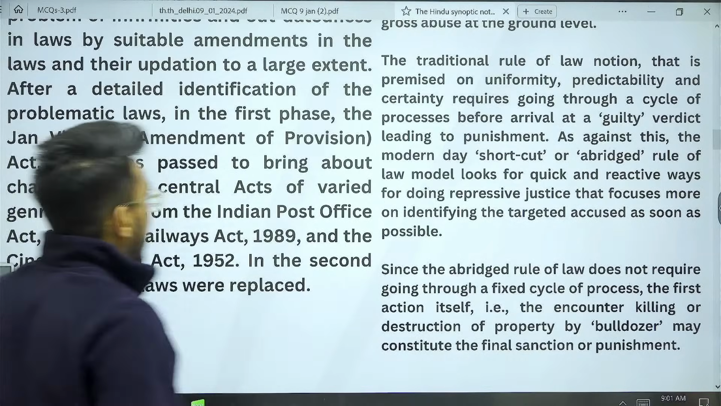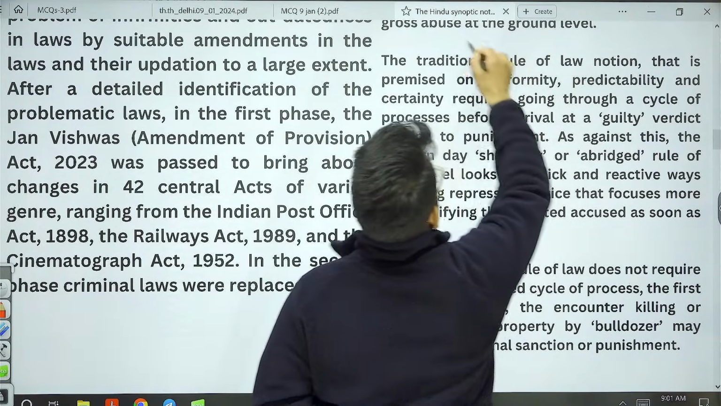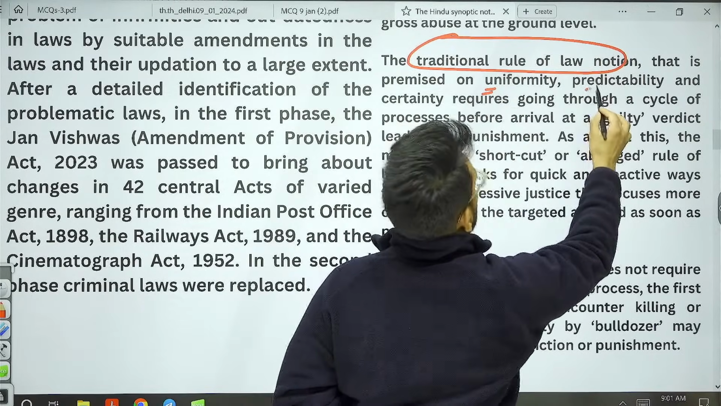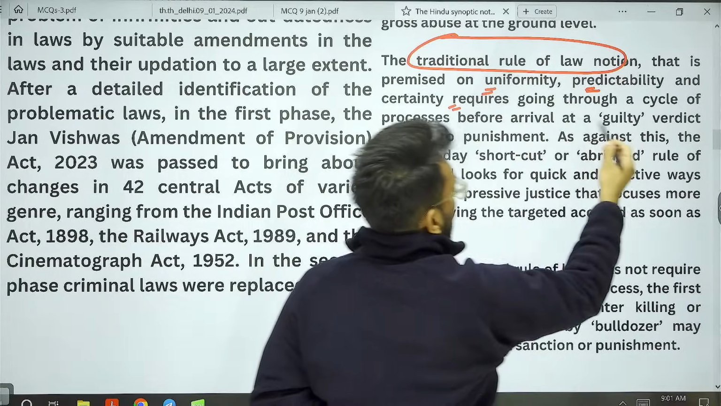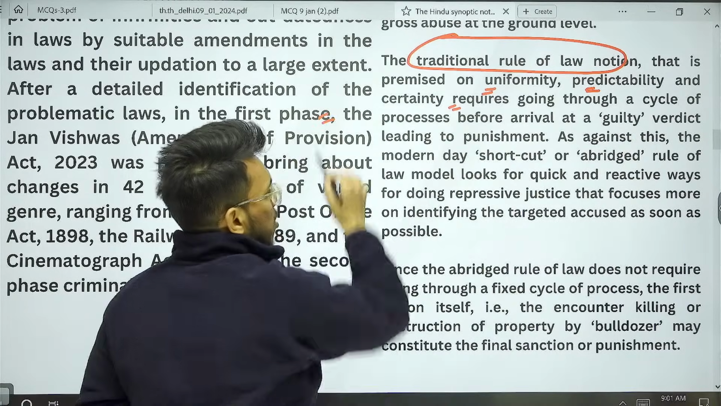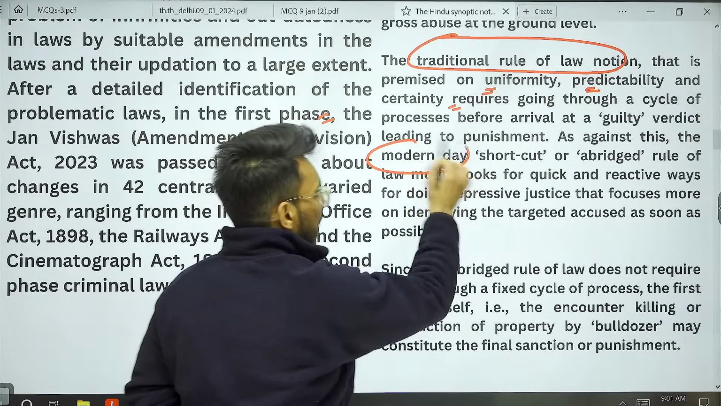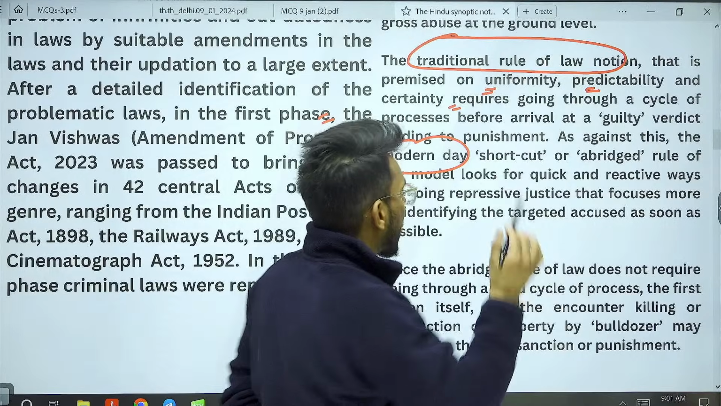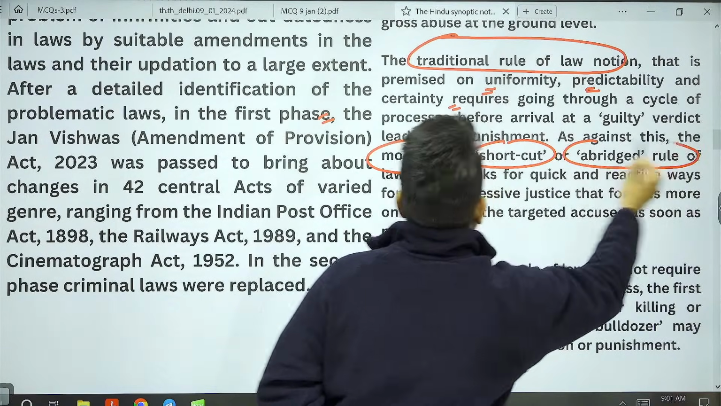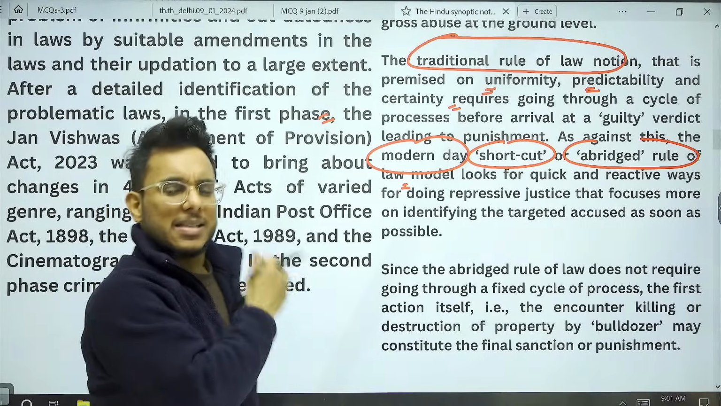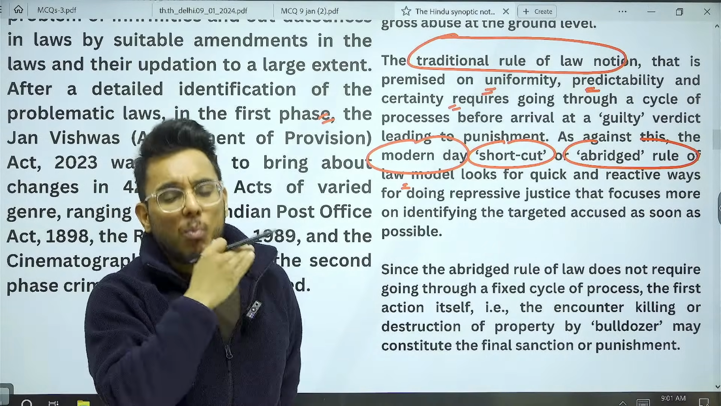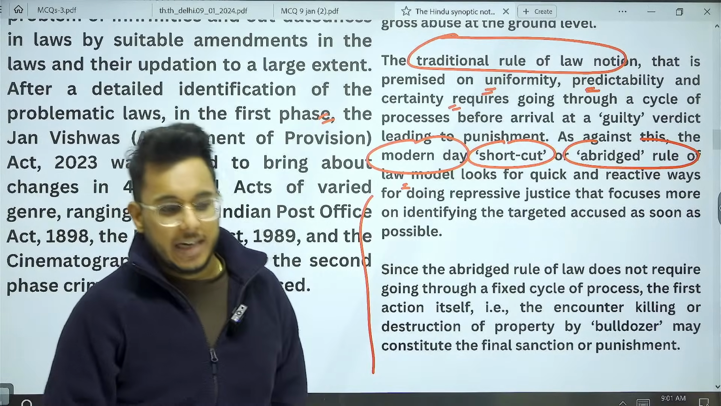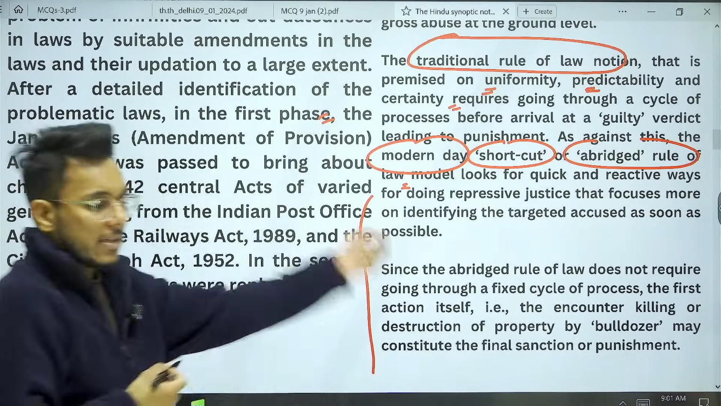It has been provided that the traditional rule of law notion is premised on uniformity, predictability, certainty. Okay, fine. Often what happens, it becomes slow. But the modern day practices of bulldozer justice, instant killings, mob lynchings, etc., are seen as a shortcut or abridged form of rule of law. Okay, but this is something to be seen, that it might endanger the democracy in the long run. So here some immediate steps are needed.